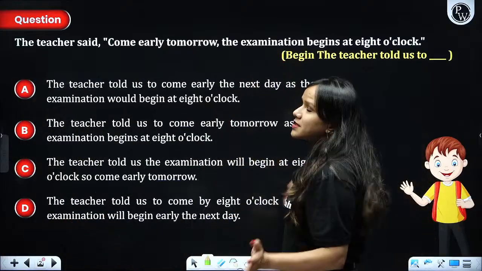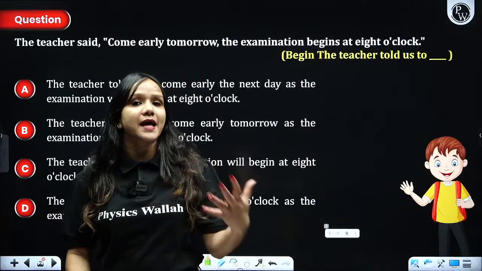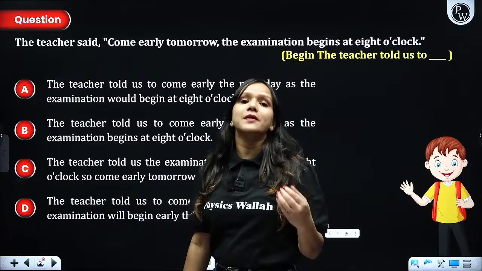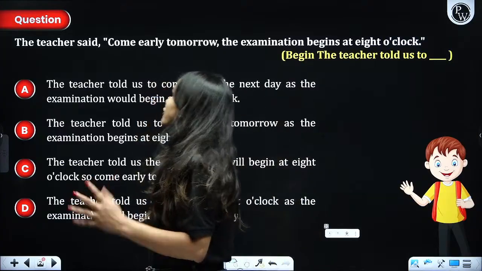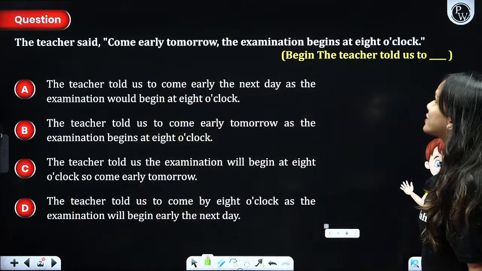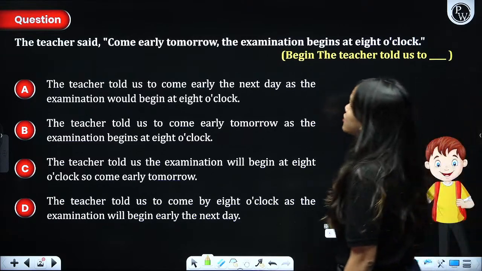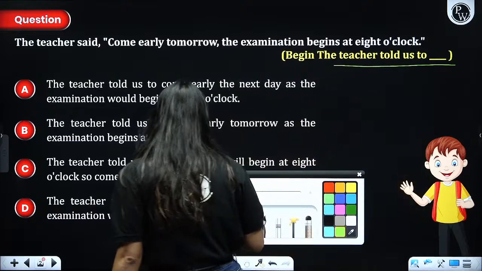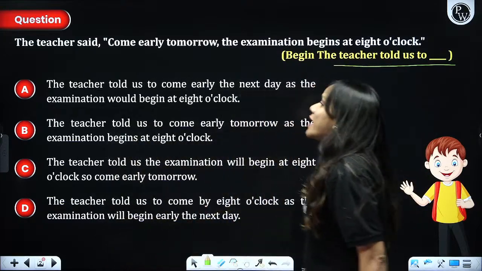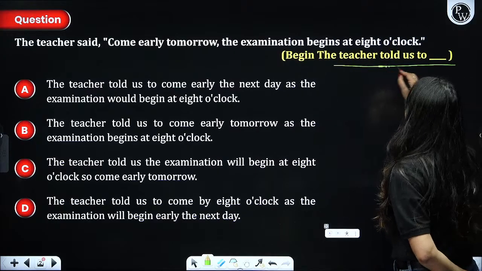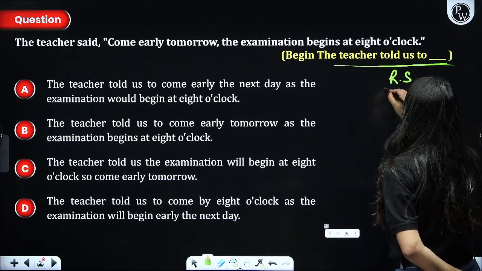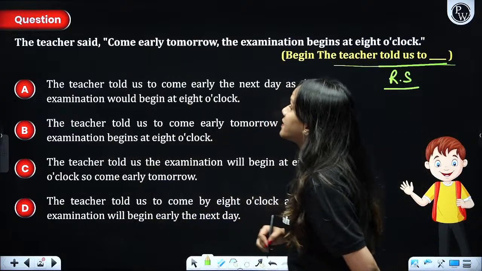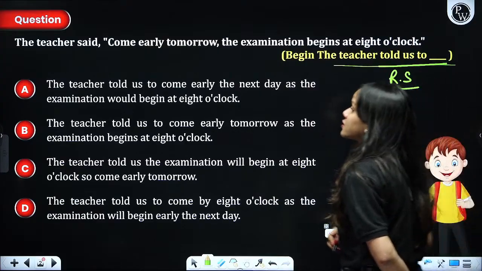Here we have the very first question on screen. This is a mixture of all the types of topics that are there in your grammar, in your language paper, in your paper 1 basically. The very first question says, the teacher said, come early tomorrow, the examination begins at 8 o'clock. You have to tell this in the form of reported speech, and you are supposed to answer in the same format. As this question says, you have to begin with the teacher told us, which shows that it is a question of reported speech. So it has to be attempted that way only. The teacher told us to come early the next day as the examination would begin at 8 o'clock.